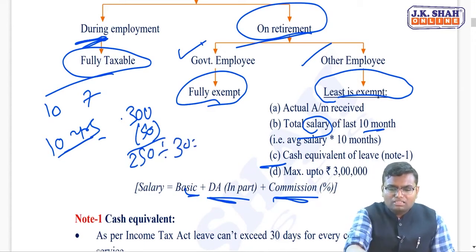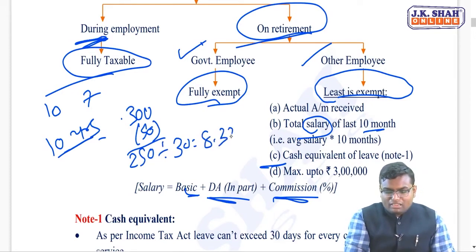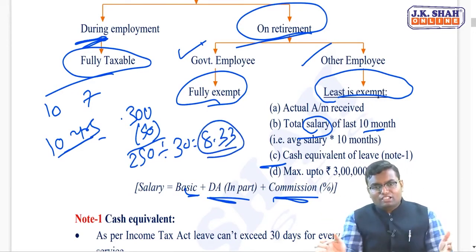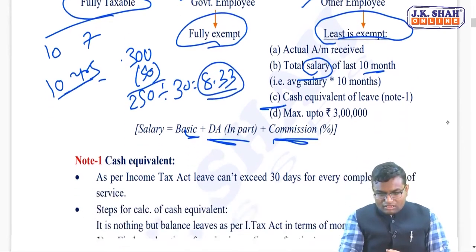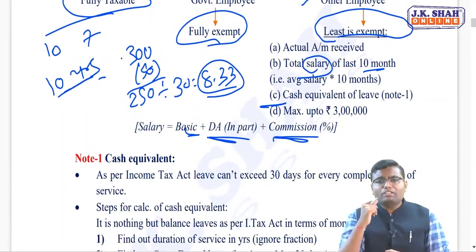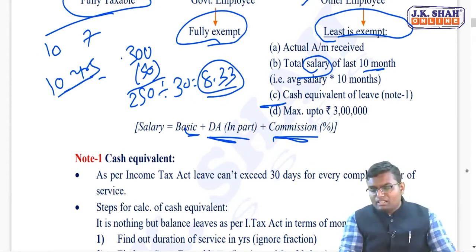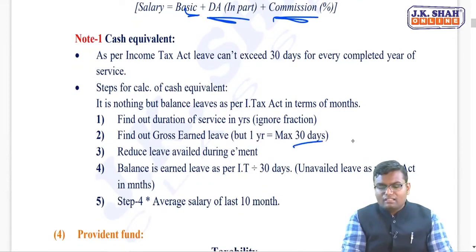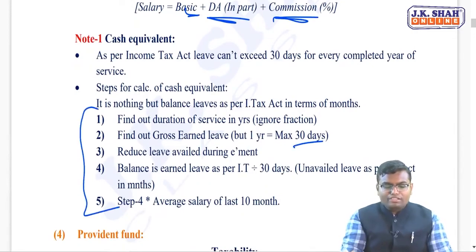So how many months of salary will I receive now? That will be 8.33 months. Multiply this by average salary of last 10 months. That is your third condition. So actual amount received, or total salary of last 10 months, or rupees 3 lakh, or leave encashment. But in leave encashment, remember one year cannot exceed 30 days. I have written the easy steps over here.